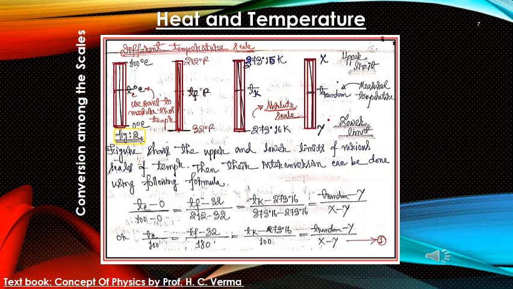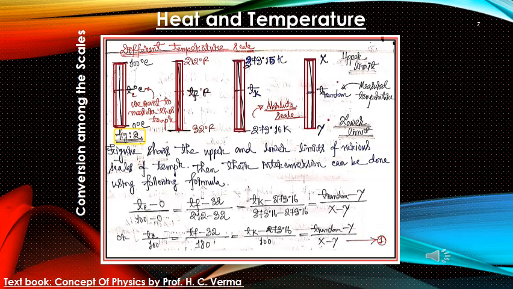In Kelvin, I would like to tell you that we don't use the degree symbol. Previously it was used, but by now the international community has removed that symbol. Now we say only Kelvin, there is no degree Kelvin. In the random scale we have written T random also.